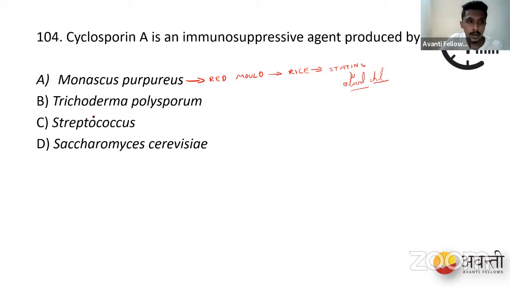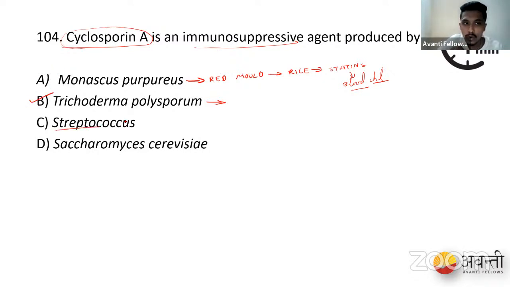Next, Trichoderma polysporum is used for the extraction of cyclosporin, which is an immunosuppressive agent. Whenever we go for transplantations, there is graft rejection. We cannot just accept anybody's tissues or organs like that. So Trichoderma polysporum is one such organism which gives us cyclosporin A, an immunosuppressive agent. So our right option is B.